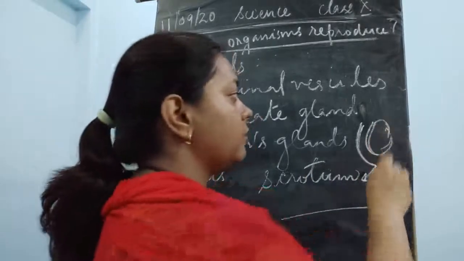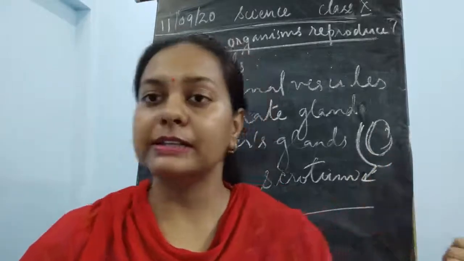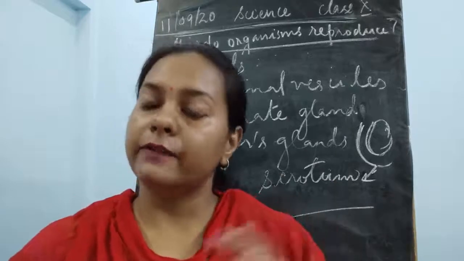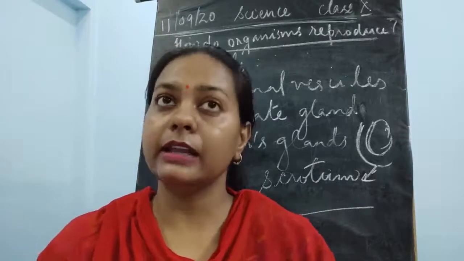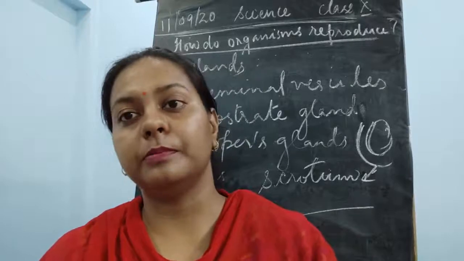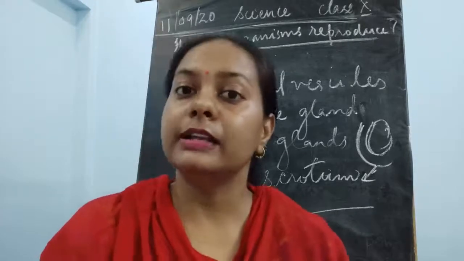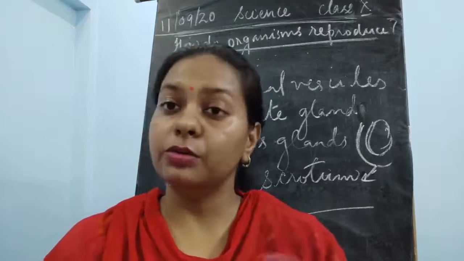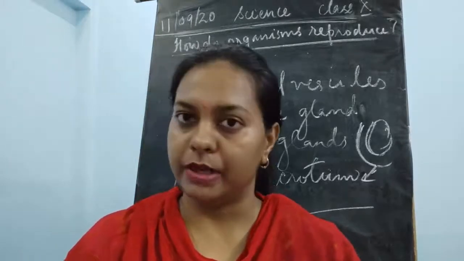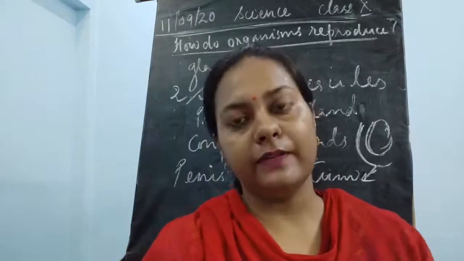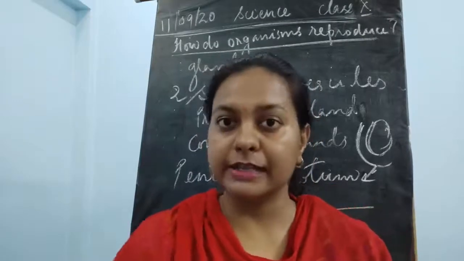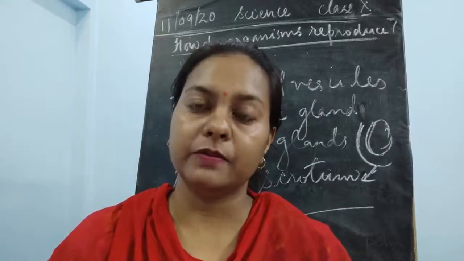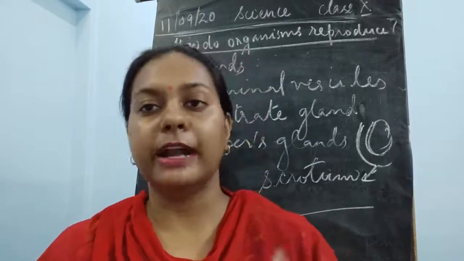Fine, so the function of the scrotal sac, or the scrotum, is that firstly it is going to protect the testis, and second, it provides a particular temperature, which is required for sperm production. That is about 2 degrees lower than the body temperature. Okay, so sperm cannot survive in a higher temperature. That is why they require a particular optimum temperature which is below the normal body temperature by 2 degrees Celsius.